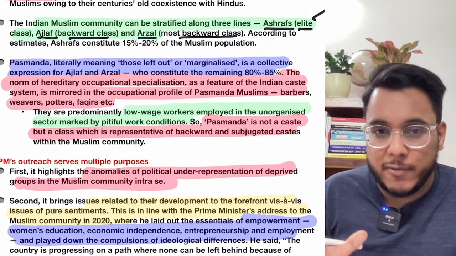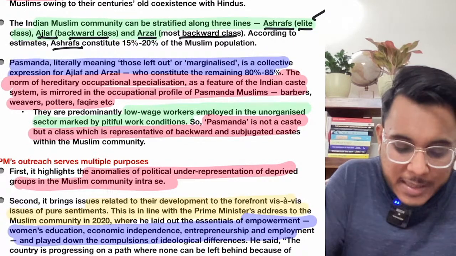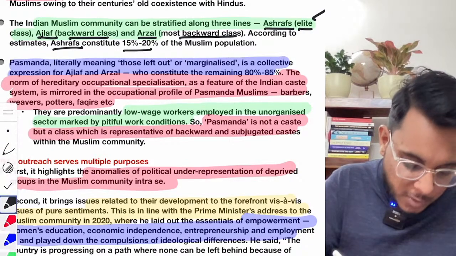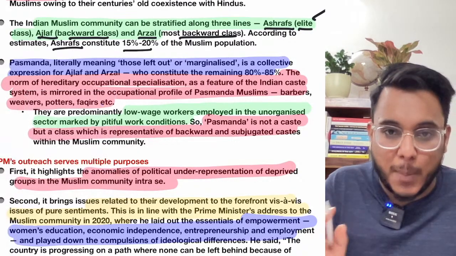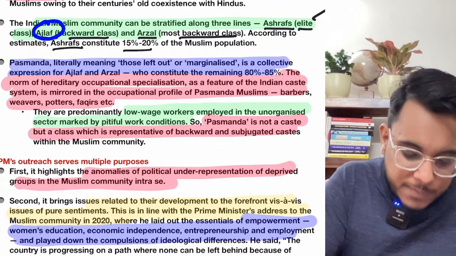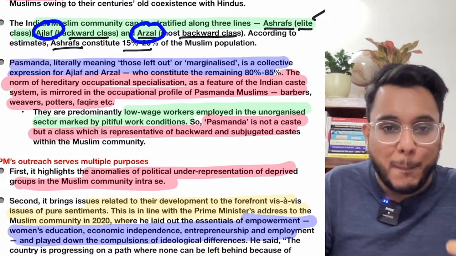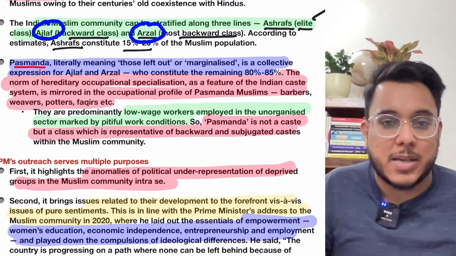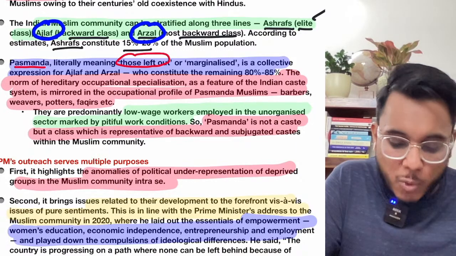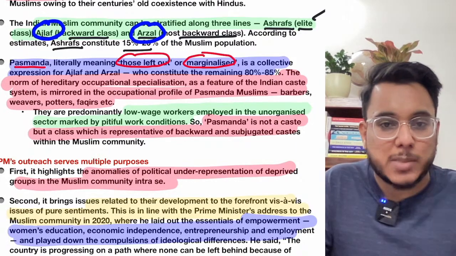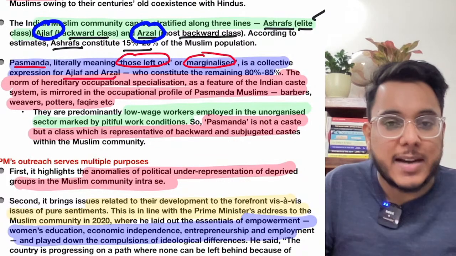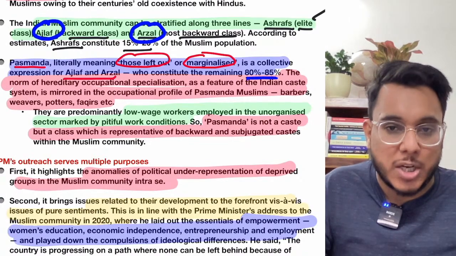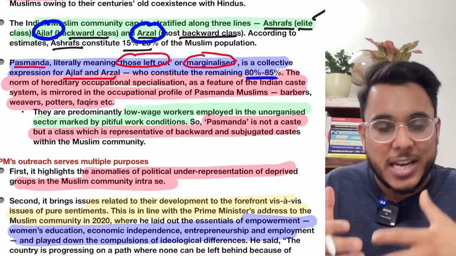Now as per the demographic studies and estimates, Ashrafs have 15 to 20% of the Muslim population. Now these two groups, I'll just use a different pen, the blue color pen. You see this group, Ajlaf and Arzal, both are called Pasmandas. Pasmandas means the people who have been left out, or the people who are marginalized. So Pasmanda is a collective term for Ajlaf and Arzal, and the Pasmanda Muslims constitute around 80 to 85% of the population.